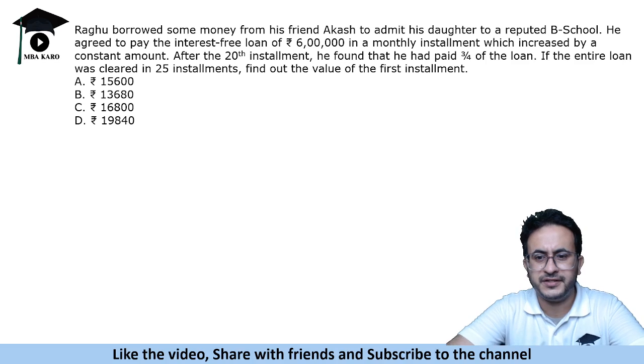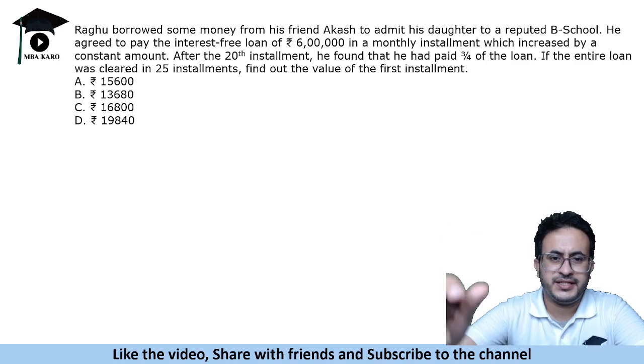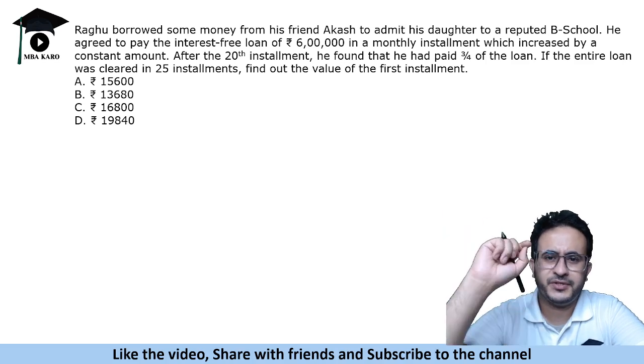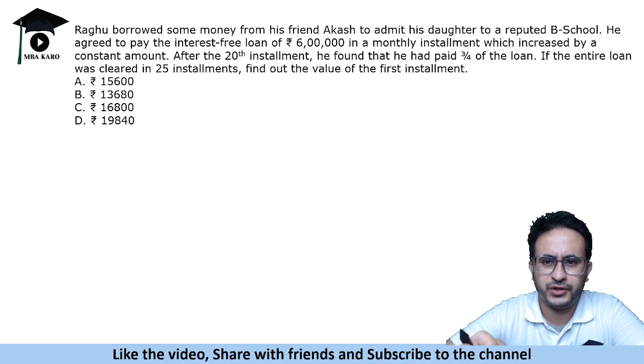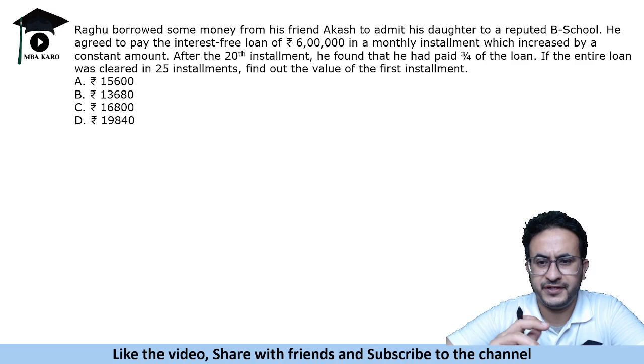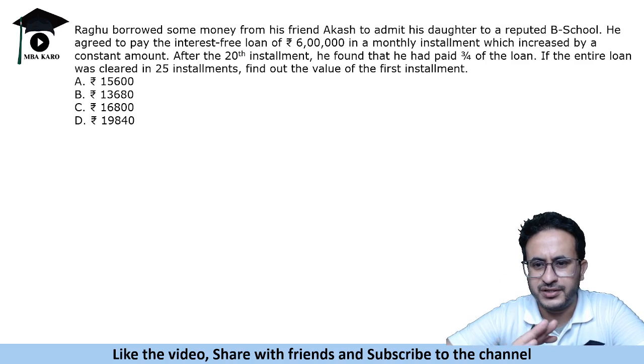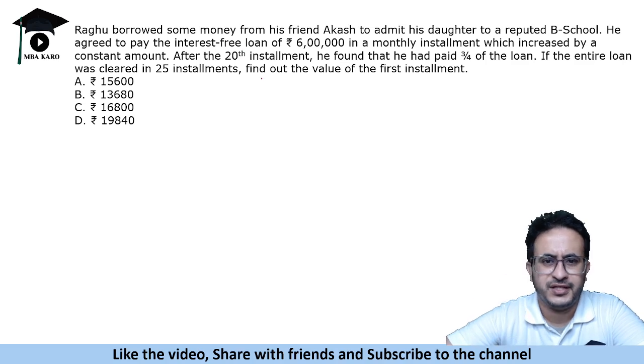So let's begin with the first question. It says that Rakhu borrowed some money from his friend Akash to admit his daughter to a reputed B school. He agreed to pay the interest-free loan. So there is an interest-free loan, so you do not have to think of simple interest or compound interest, of 6 lakh in a monthly installment, which increased by a constant amount.